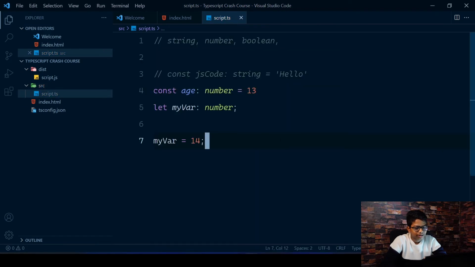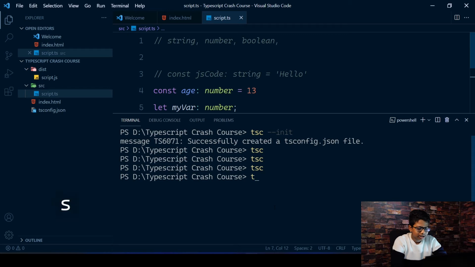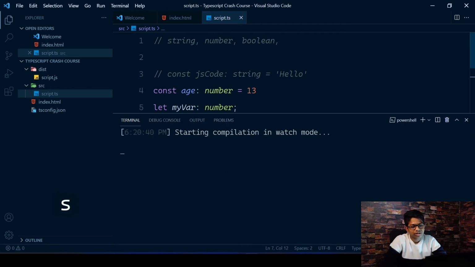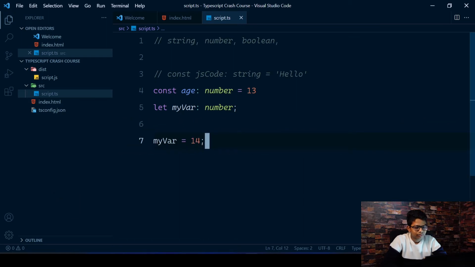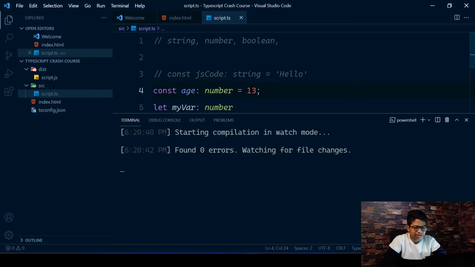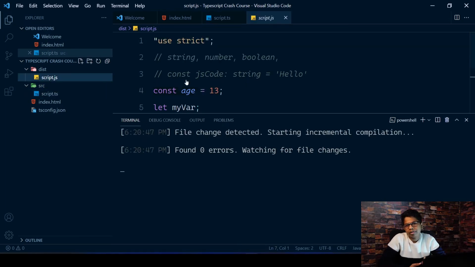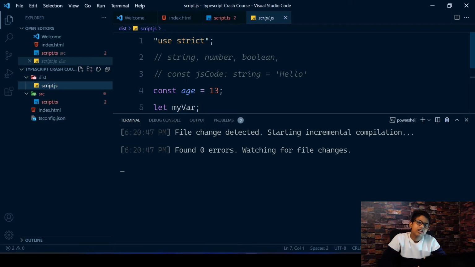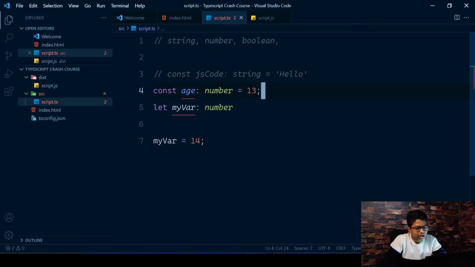So you can open up your terminal and do tsc --watch, and what this will do is to start looking for changes. For example, if you remove the semicolon and add a semicolon here or something, you'll see it'll start recompiling and it'll make the changes again. So it'll just go over the compilation process again and again, so we don't actually have to do any of those.